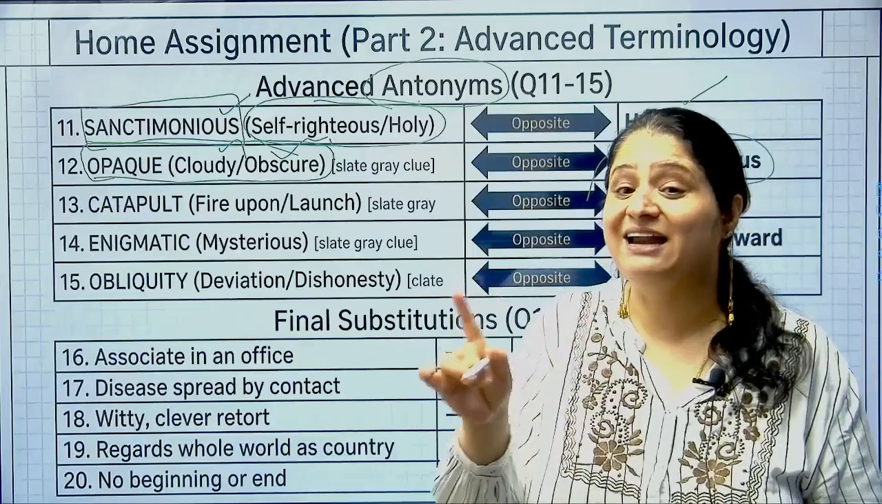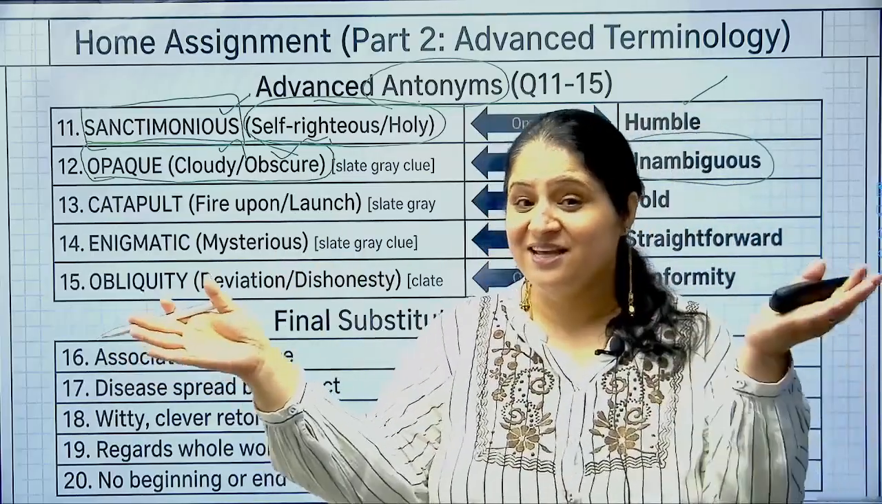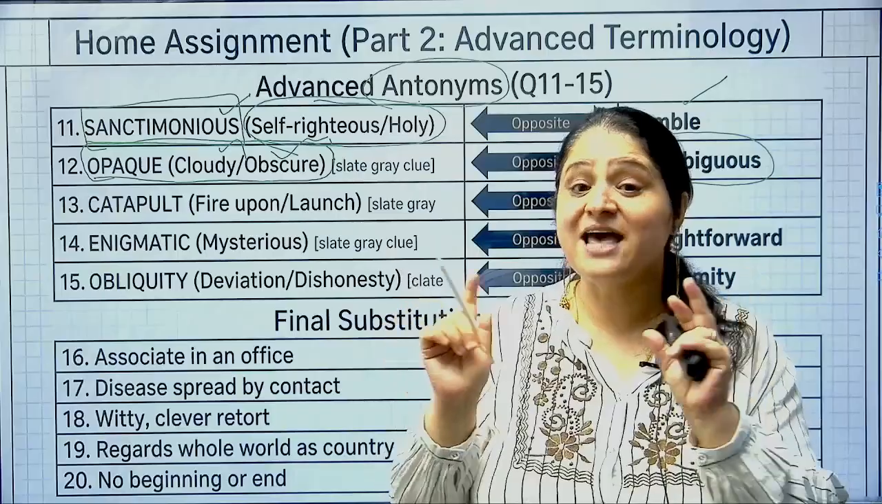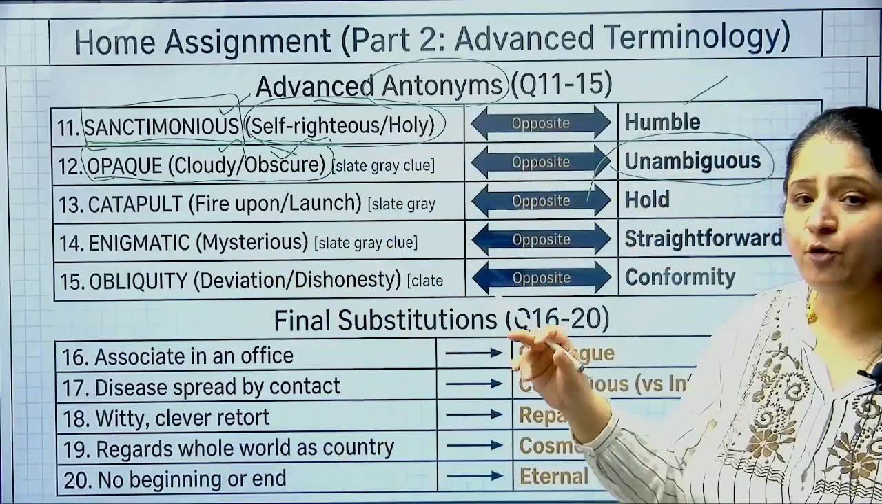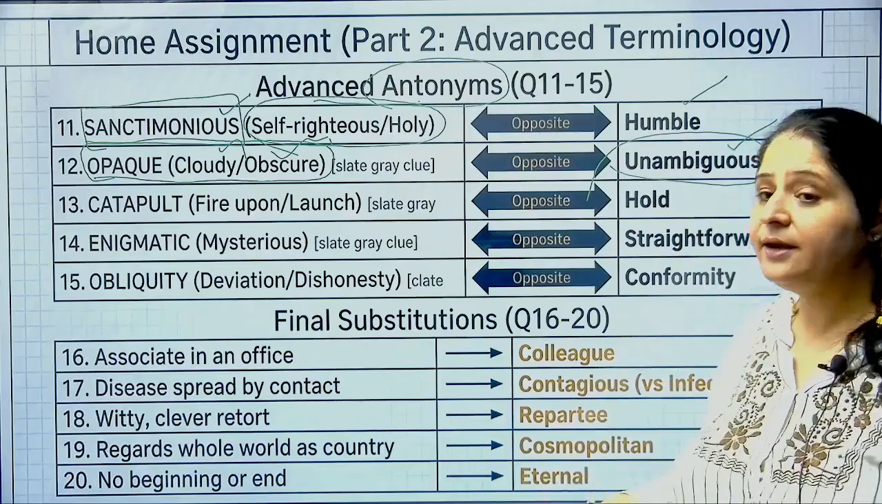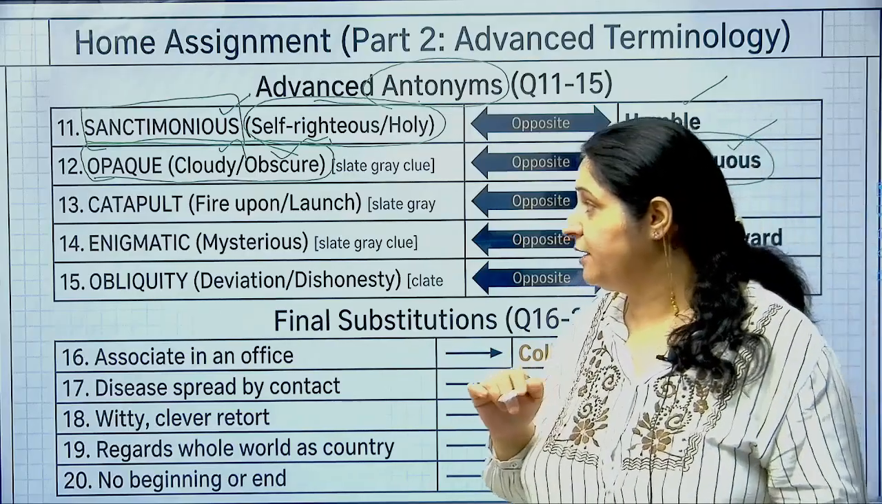Ambiguous means where there is no clarity. You're on both sides, should I go here or go here, you're not clear. That is ambiguous. So unambiguous means clear, right? So the opposite of opaque is clear. Among the options, unambiguous is the correct word to be used over here.